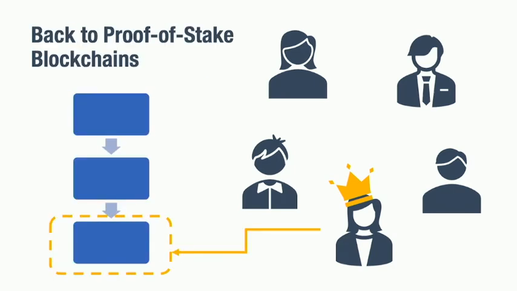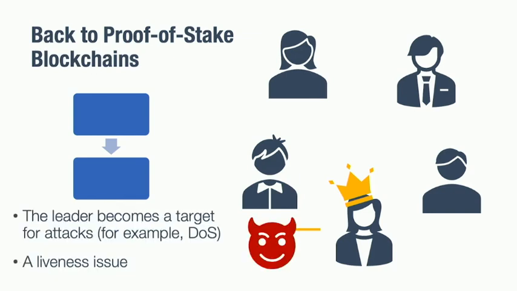So we can use this randomness beacon based protocol in proof of stake. And the party selected by the beacon will now publish the next block. Because the beacon is publicly verifiable, anyone can check that this party was indeed the chosen leader. But there is one problem here. The beacon is publicly visible, so everyone knows who the future leader is going to be. This means that this leader is now a target for attacks. For example, an adversary could do a denial of service on the future leader, and this will harm the liveness